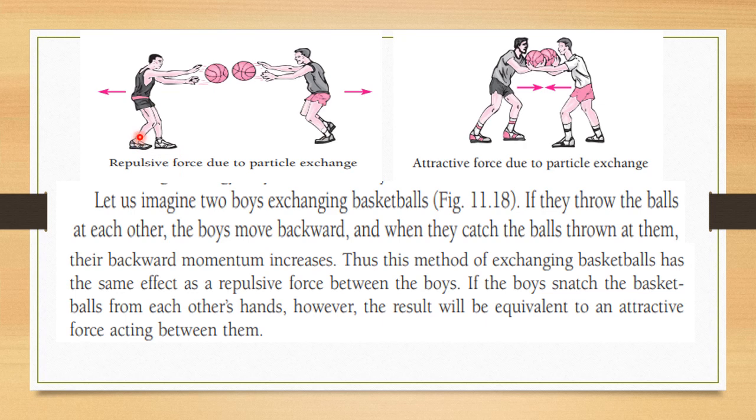So when they are throwing the balls to each other, there is a backward momentum due to the throw, as well as when they catch the balls thrown to them. Then their backward momentum increases. So their movement, like that of the nucleons, is backwards. So the repulsive force due to the particle exchange is explained this way. This method of exchanging basketballs has the same effect as a repulsive force between the boys.